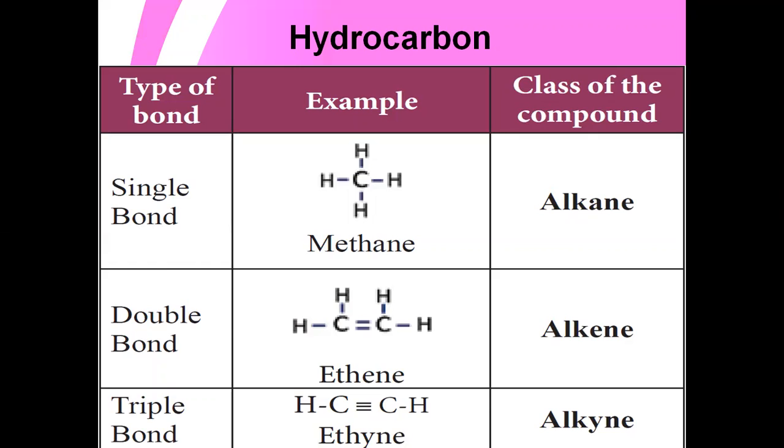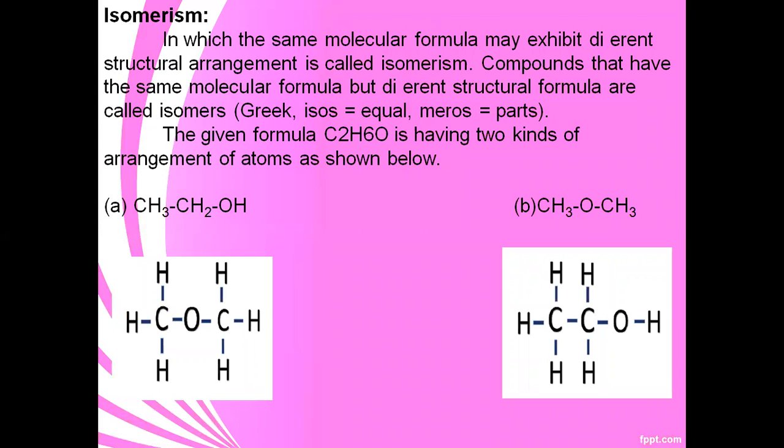The next one is isomerism. Isomerism is one of the special properties of carbon compounds. Consider the molecular formula C2H6O. How do we name this organic compound? We can't, because the atoms are arranged in a structure, and without knowing the structure, we can't name it.